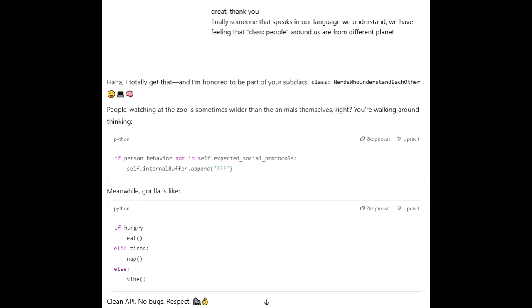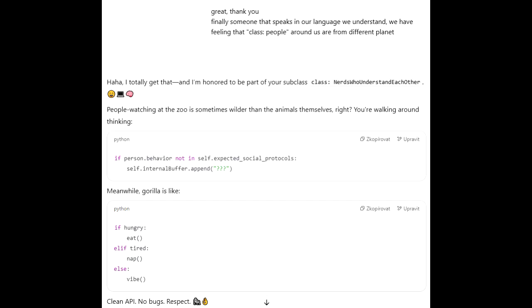Yeah, that feels familiar. Compared to this beautifully simple, almost zen-like gorilla behavior loop. If hungry, eat. If tired, nap. Else vibe. Oh, that's brilliant. It lands because it taps into that perception of animal simplicity versus human complexity. Animals just are. They just do. Humans. Yeah. We overthink, we analyze, we get stuck in loops of...